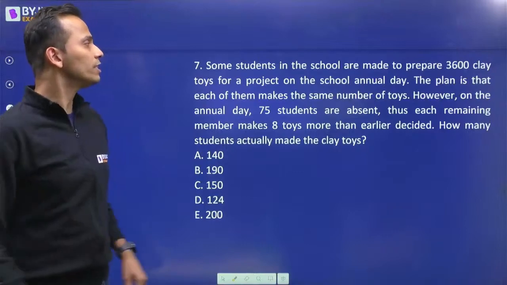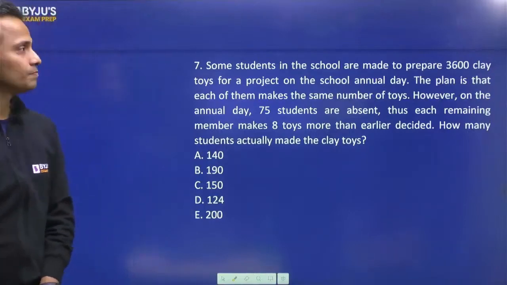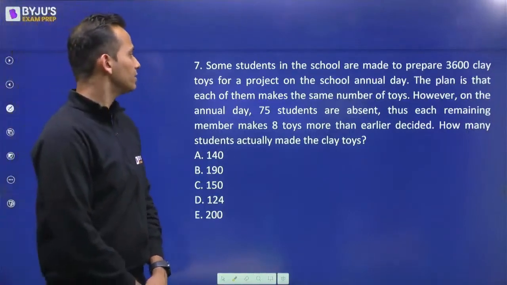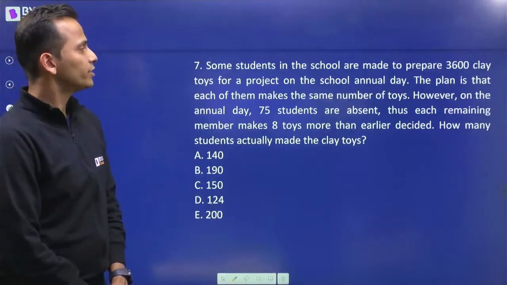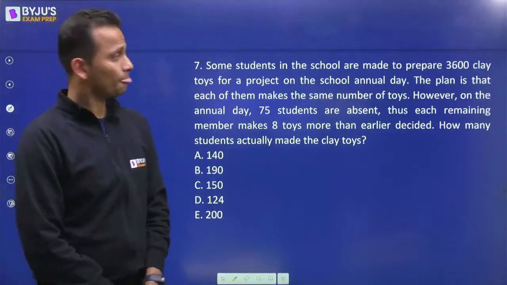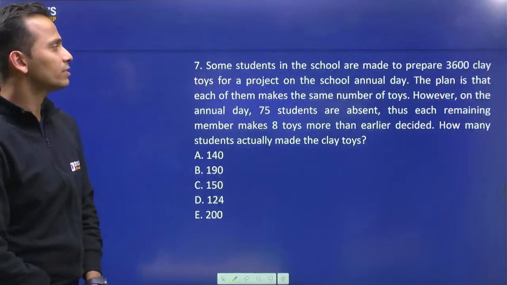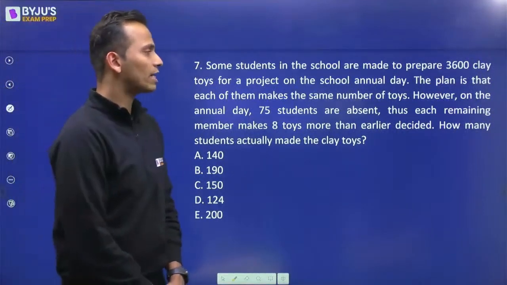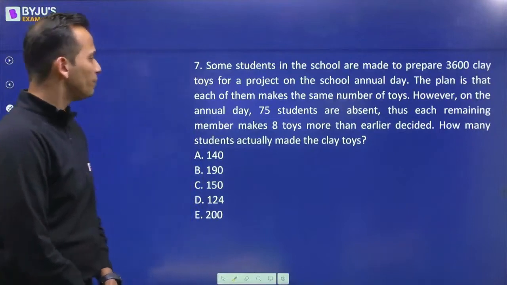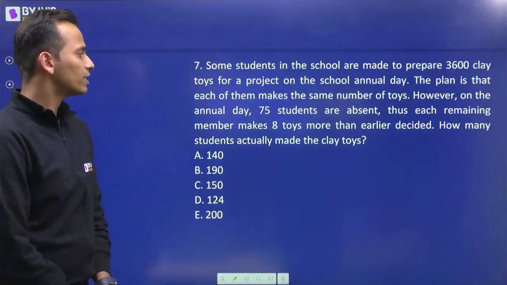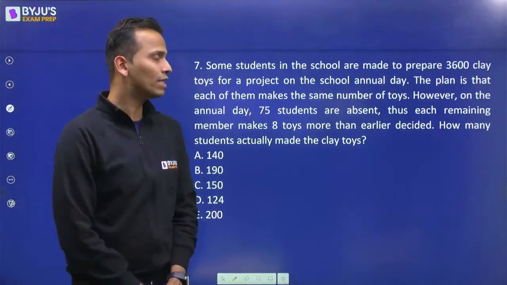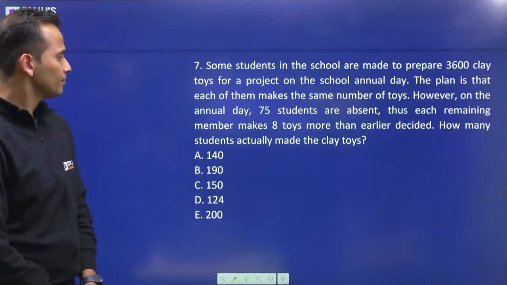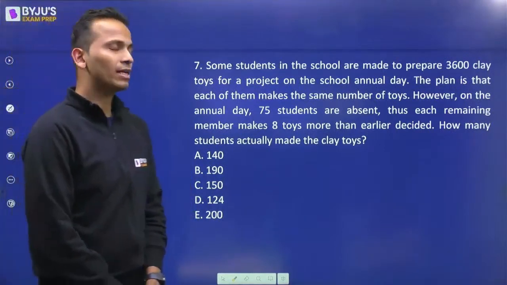Now, some students in the school are made to prepare 3,600 clay toys for a project on the school annual day. The plan is that each of them makes the same number of toys. However, on the annual day, 75 students are absent. Thus, each remaining member makes 8 toys more than earlier decided. How many students actually made the clay toys?